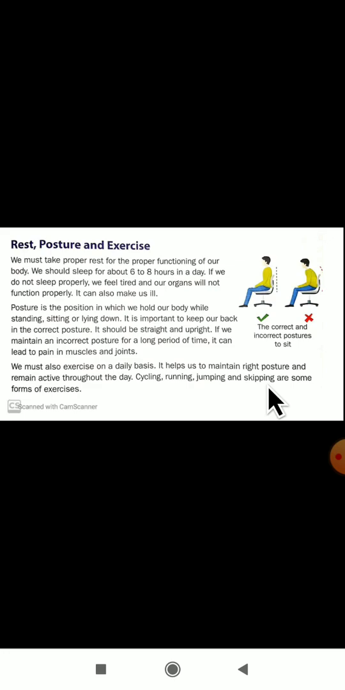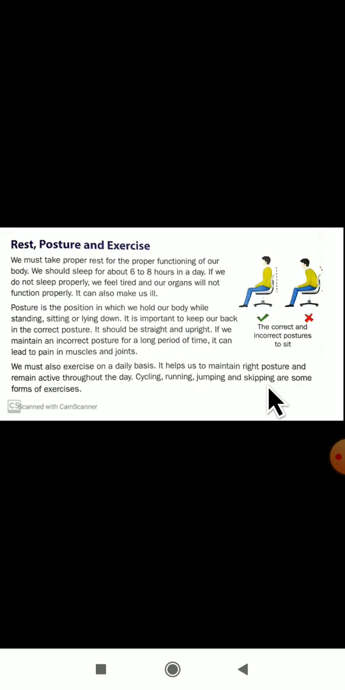Posture. You know which is the correct posture and which is the incorrect posture. Whenever you stand, sit and whenever you walk, your back should be straight. That we call the correct posture. If you bend and walk, then it is the incorrect posture.